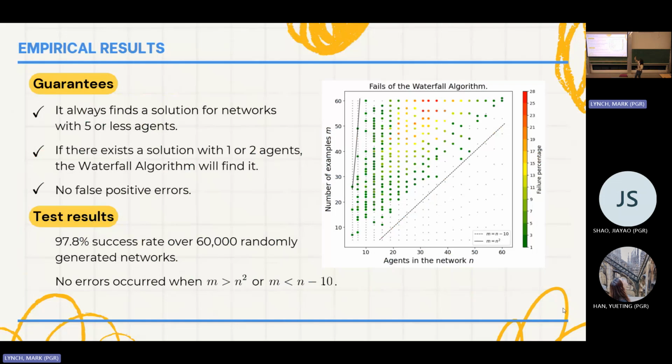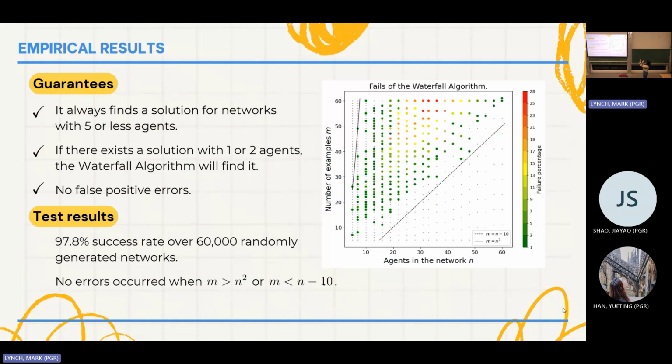We ran this over 60,000 randomly generated networks. In this graph, we can see how many times the algorithm failed, in percentage. None of them surpassed 28% error. We also saw this region here, where if m, the number of examples, is greater than n squared, the number of agents, then we never failed. And if we are below this line of n minus 10, we also never failed with our heuristic.